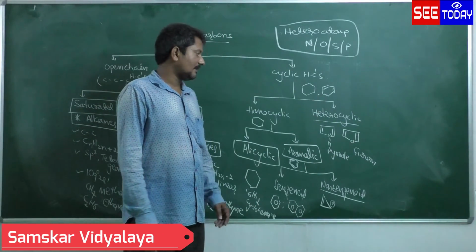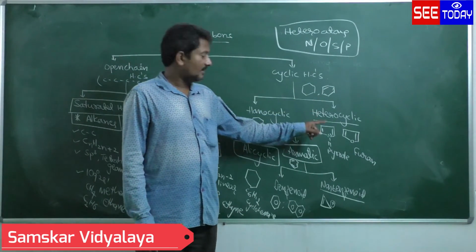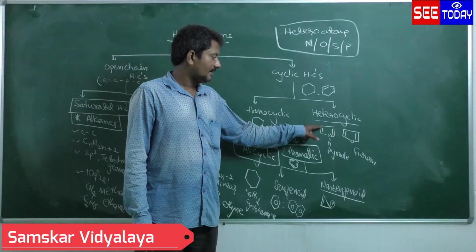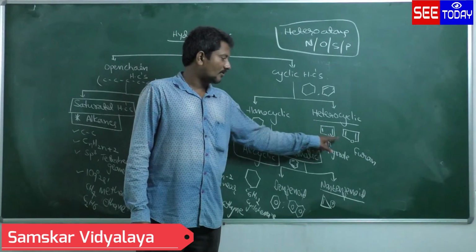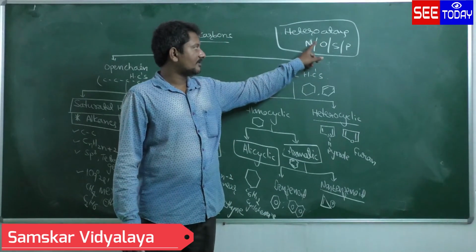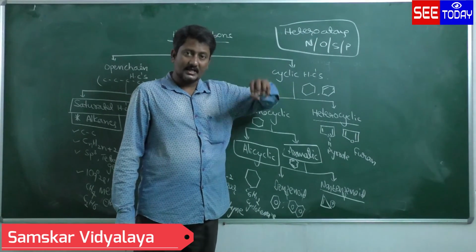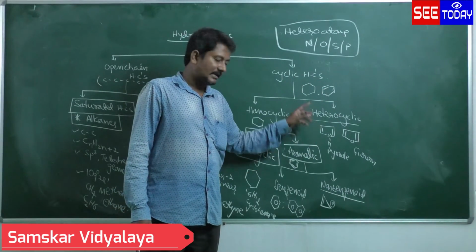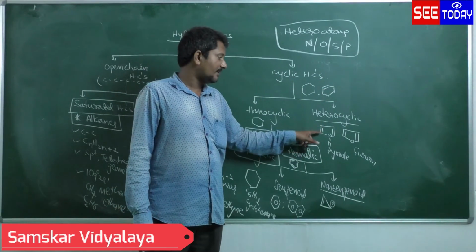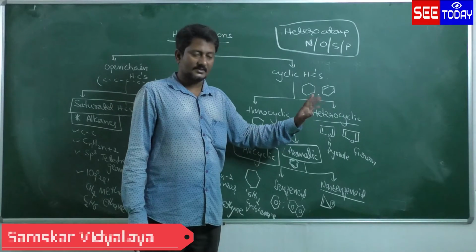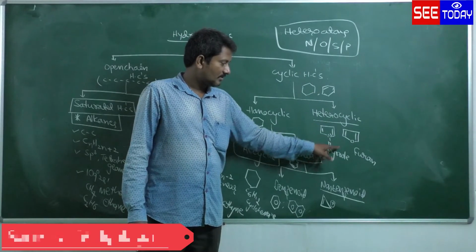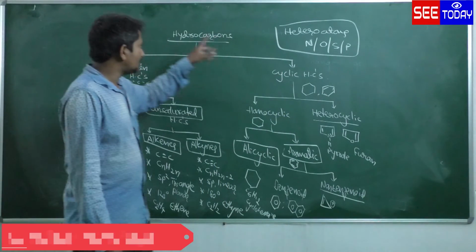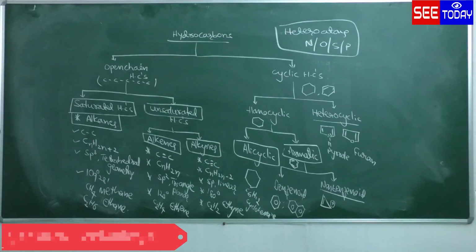Come to the heterocyclic compounds. What is the definition for heterocyclic? The cyclic compounds whose rings are constituted by carbon atoms and heteroatoms. Maybe nitrogen, oxygen, or sulfur atoms are involved in the constitution of the ring. They are called heterocyclic rings. This is called pyrrole, then furan. They also exhibit the aromatic nature. Okay, so this is about the classification of the hydrocarbons.